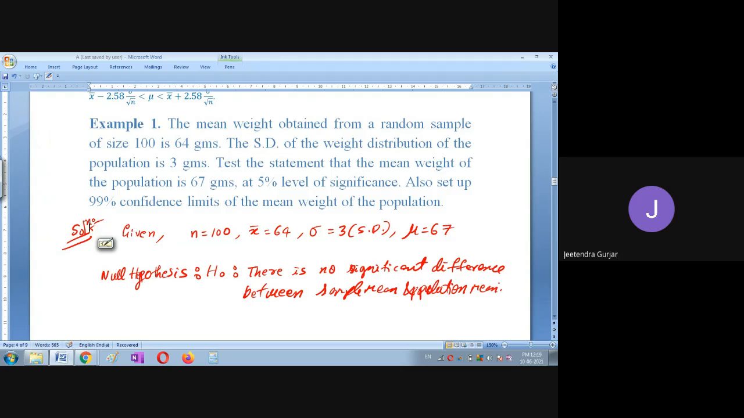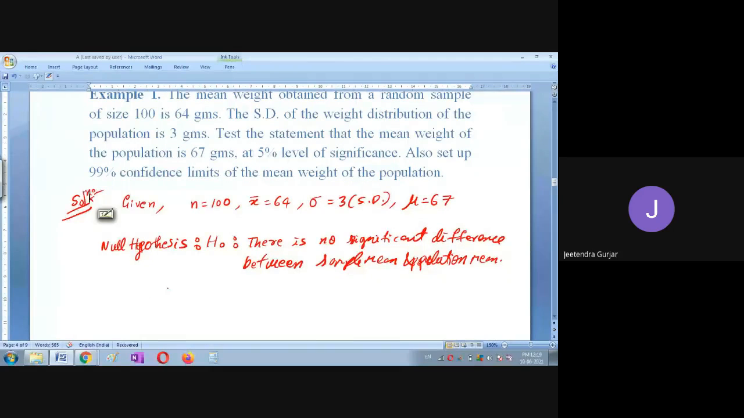Population mean I will take here. Okay, now this is all given in the question. Nothing I have done, nothing I have simplified, right? Then I say that our H naught, I'm going to take, this is nothing but the null hypothesis.